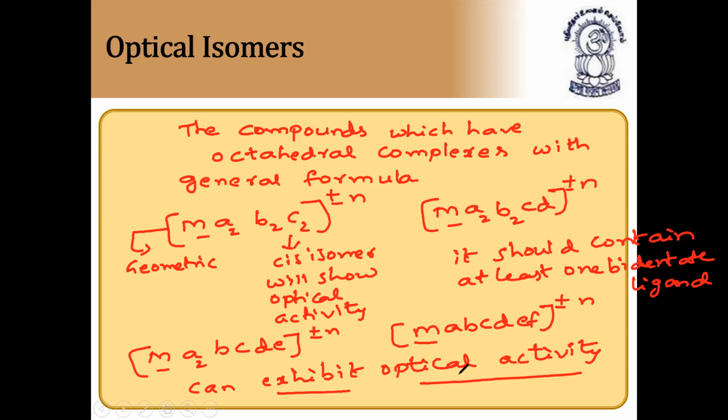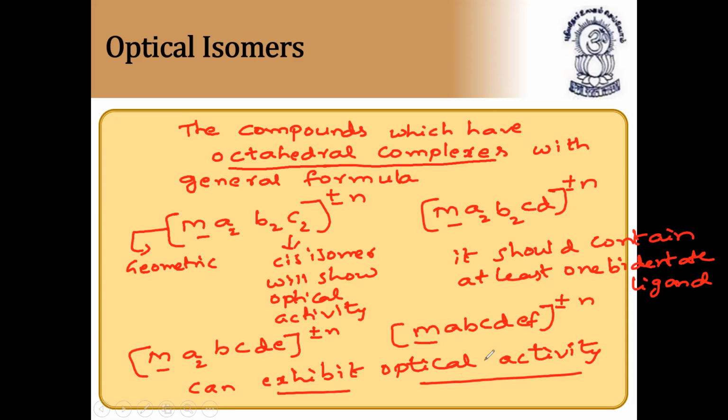So it's very, very important, children. Please note it down. So this is called optical isomerism. Now the next concept. They'll ask which of the compounds will show optical isomerism. In that type of questions, you need to identify whether they exist in the form of like this, or like this, or like this, or like this. So there are a total of four types of compounds that will exhibit optical isomerism, and definitely they should contain an octahedral complex. The first basic condition is that the compounds have octahedral complexes.